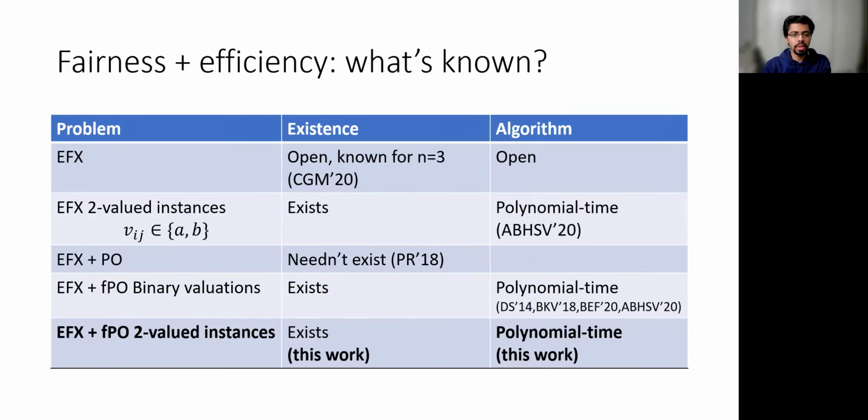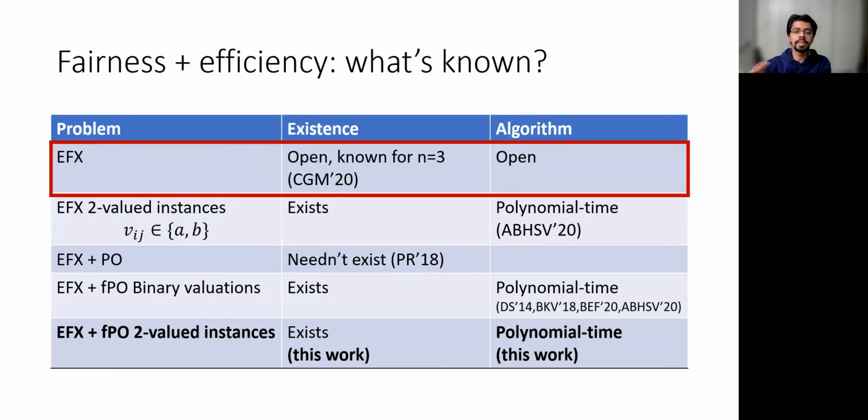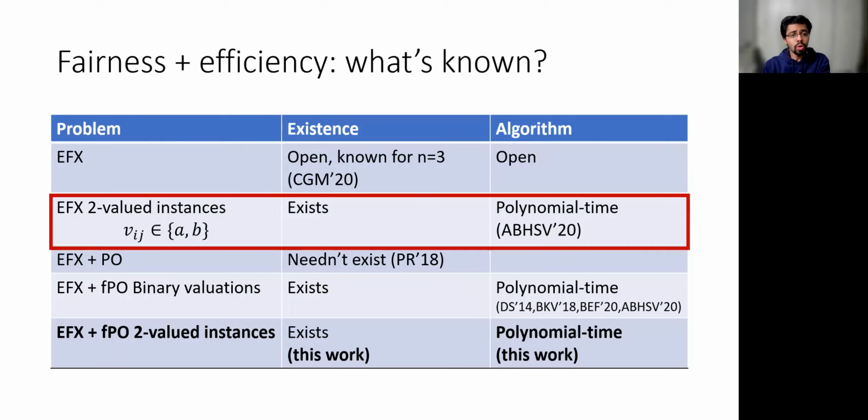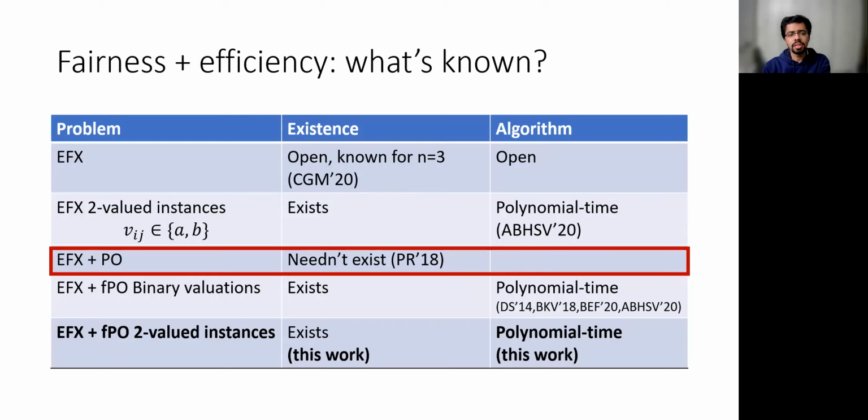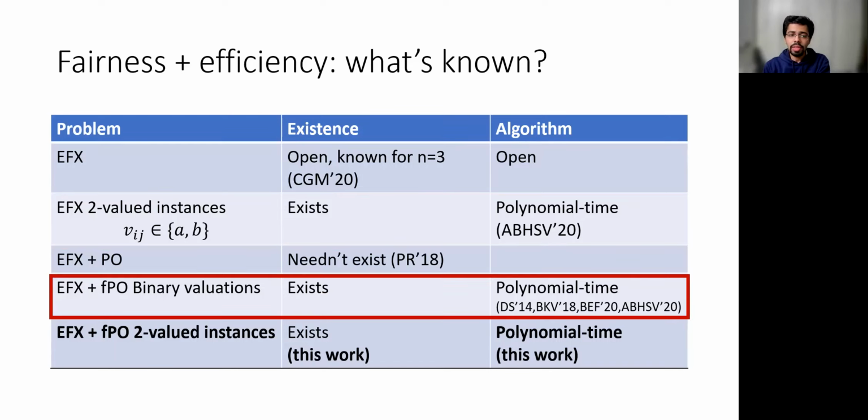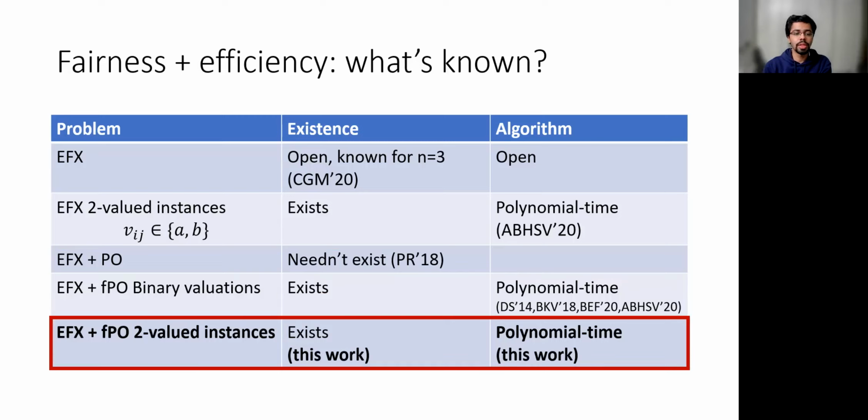Let's now look at known results for EFX. As I mentioned earlier, existence is mainly open, apart from a positive result for 3 agents. For 2-valued instances, it's known that we can compute an EFX allocation in polynomial time. In general, EFX in conjunction with PO need not exist. But once again, for binary evaluations, we can show that EFX plus FPO allocations can be computed in polynomial time. So following the intuition that fewer values make these problems tractable, we show in this work that for 2-valued instances, EFX plus FPO allocations exist and can be computed in polynomial time.